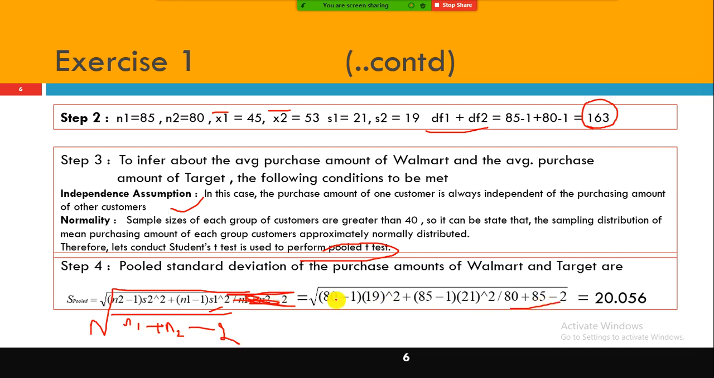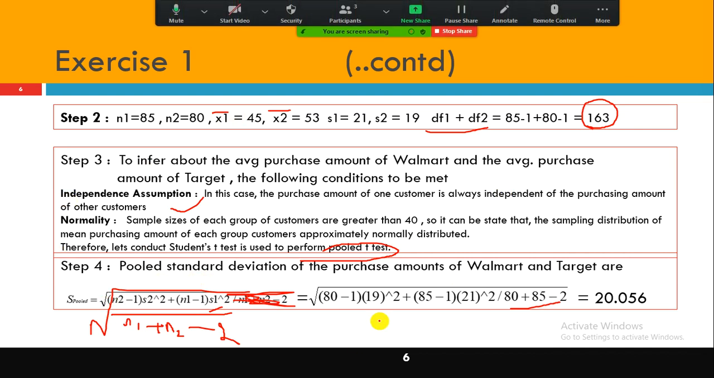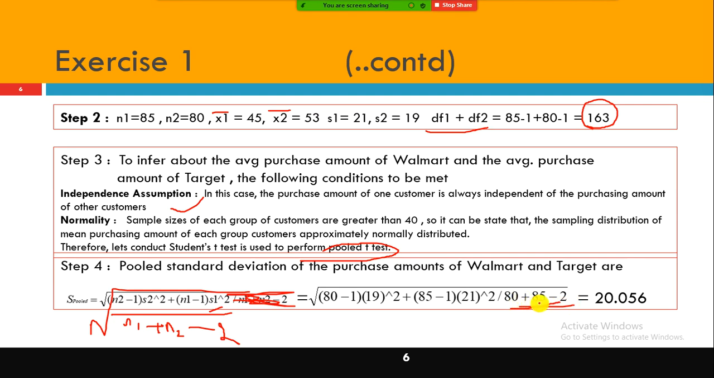After you plug in the values, inside the square root, I mentioned this because I asked someone to prepare it and they don't know how to use the formula editor. Ideally this should have been done in the formula editor. Anyhow, if you look here, you will understand. Walmart is 85 and Target is 80, you add them, subtract 2, and under the square root you get the value.